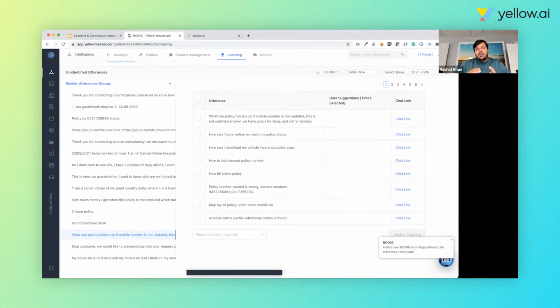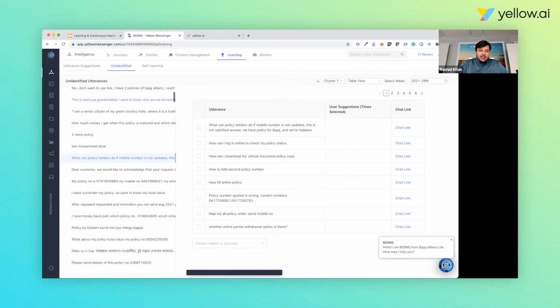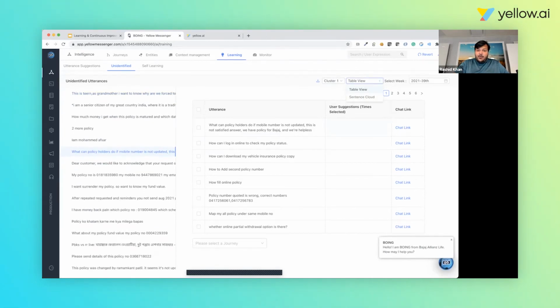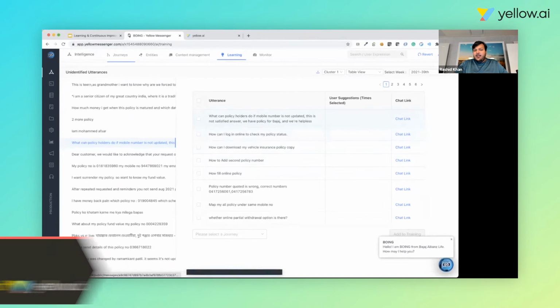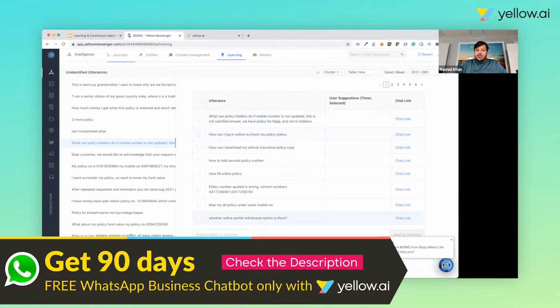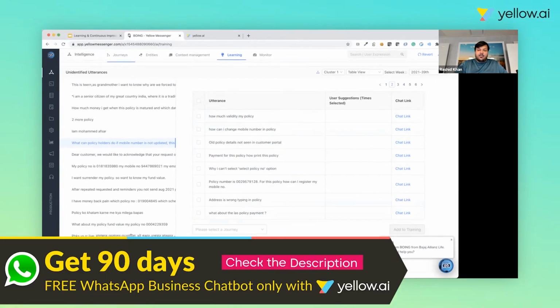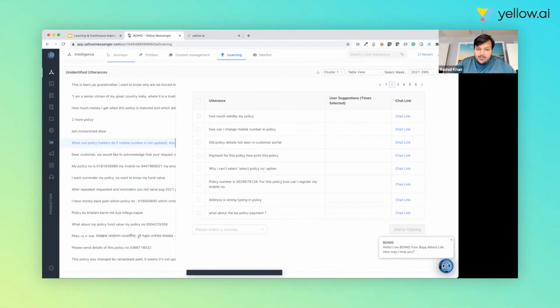And second, if it is not a new intent and the training has to go into existing intents, we cluster them for easy action. Over here, I can see in the last week this many clusters have been created, and I'm looking at a table view right now. I can also look at a sentence cloud view, which we'll see in a bit. When I look at a particular cluster, I have the chat link available, and the utterances which users have added, which have gone into this particular segment.